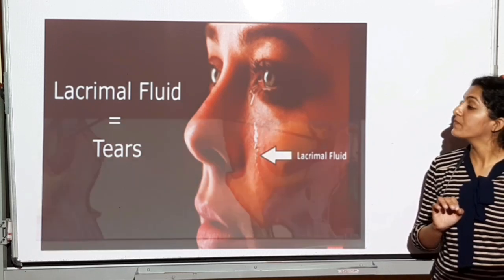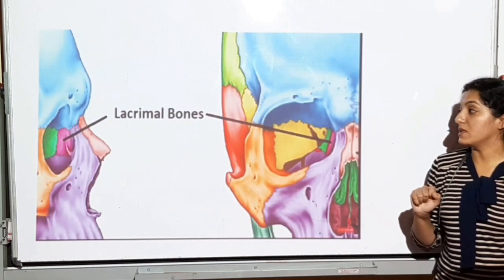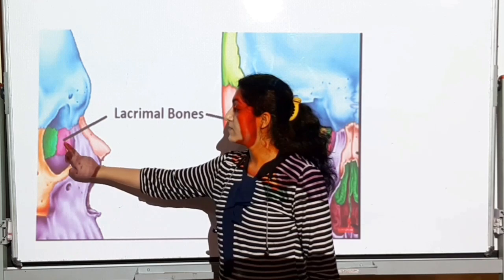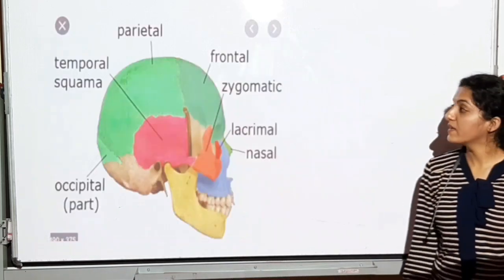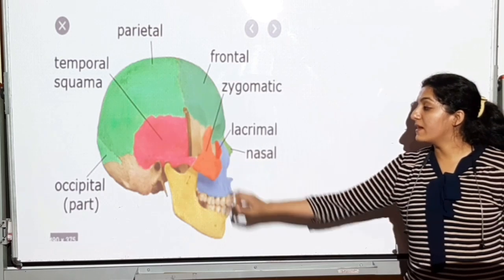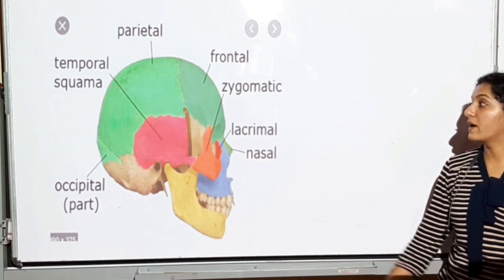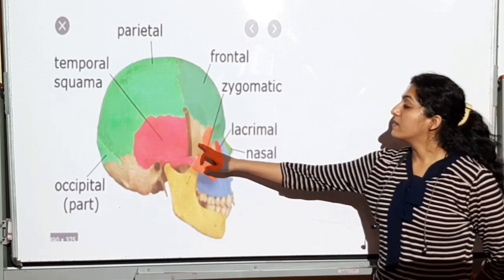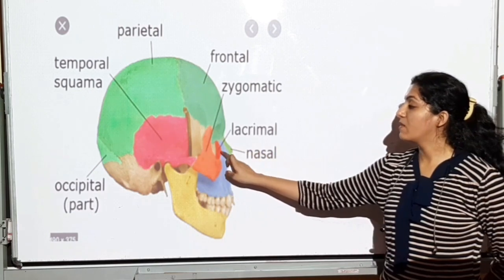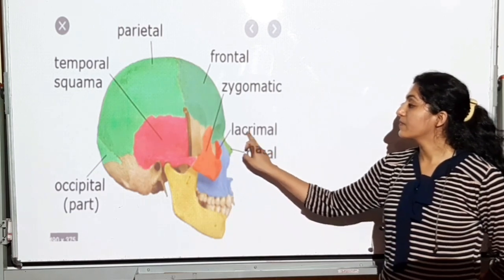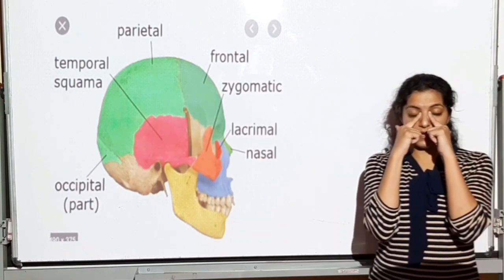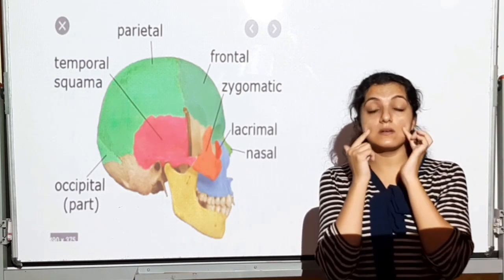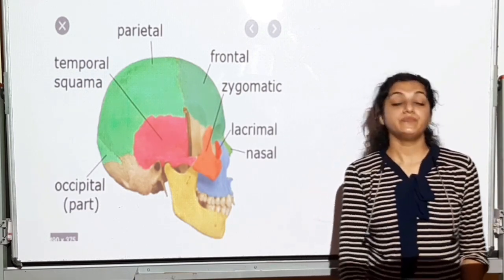All right. So this is the lacrimal bone. If I show it to you in a lateral view, this will be the lacrimal bone. See, again: frontal, parietal, temporal, occipital. This will be the lacrimal one. We will speak of zygomatic. Wait. This will be the lacrimal bone. To remember the lacrimal bone, you can remember that tears come from the eyes, so it is here.